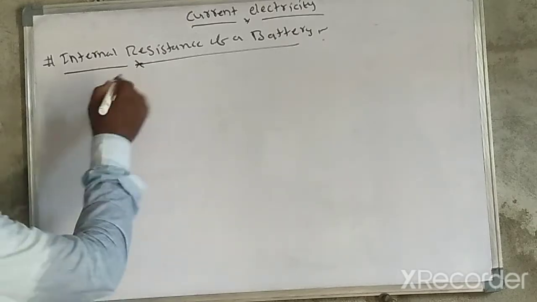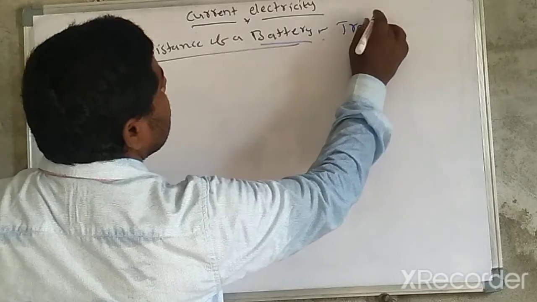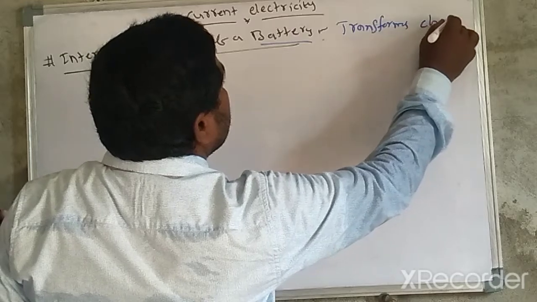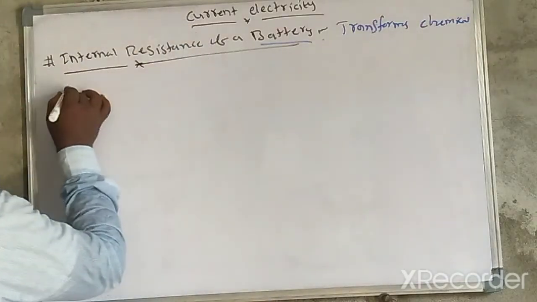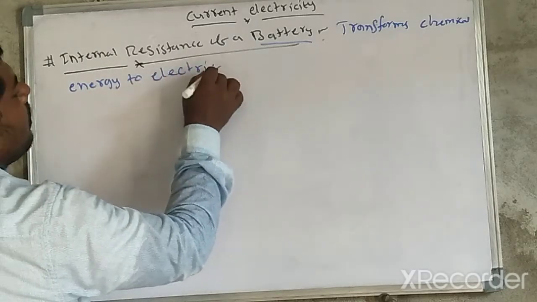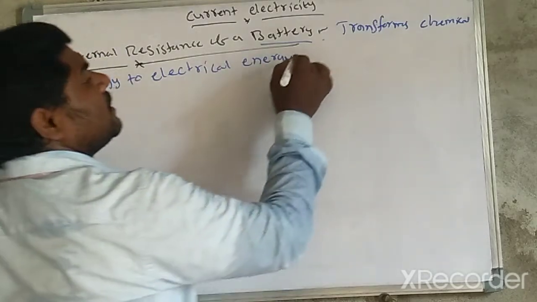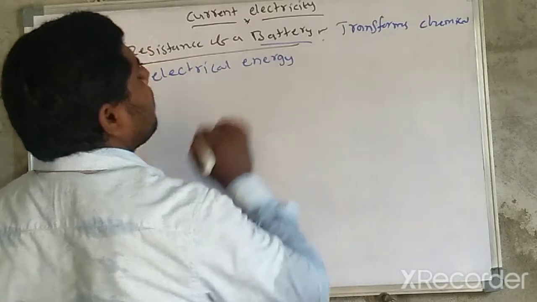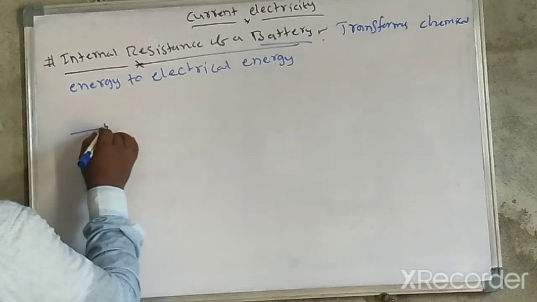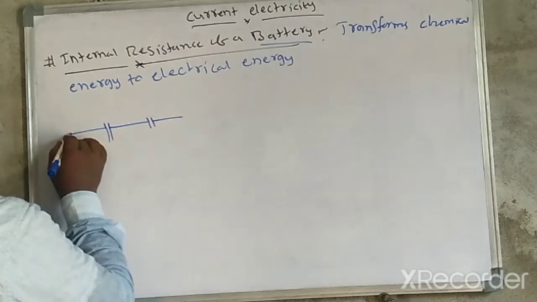So here, a battery is nothing but something that transforms chemical energy to electrical energy. Here I am going to take one battery. So like this, see the diagram everybody. Look at it carefully.